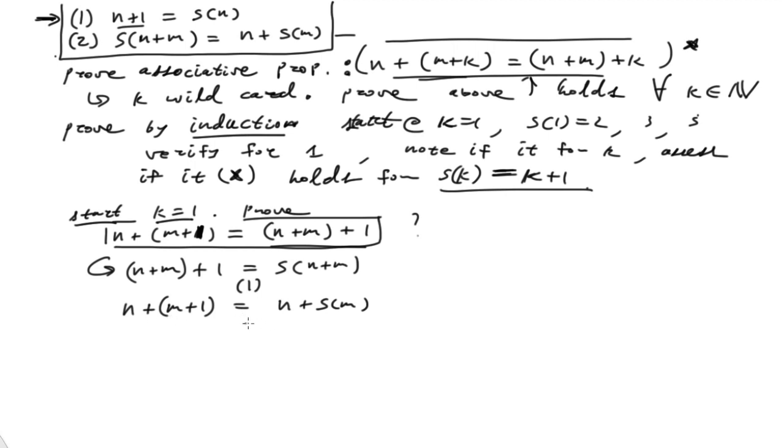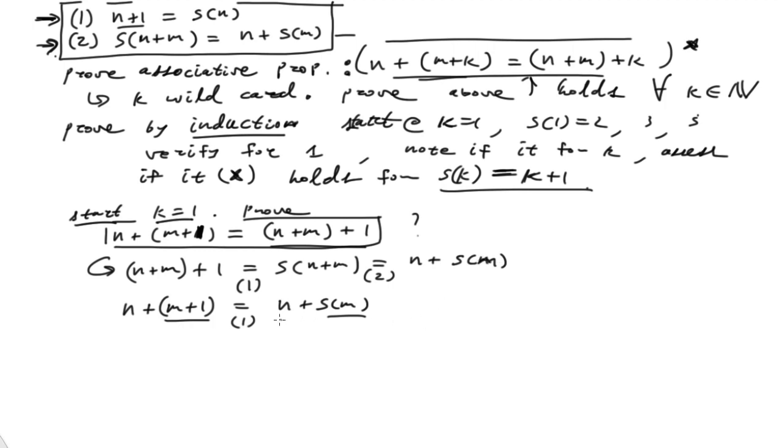This is by definition of 1 as well, because I've replaced this object right here with that there. Now we got to examine this. All right, we already showed that if I have this here, this is by number 2, that's equal to n plus S of m. By definition of number 2 here. Again, these are given to us. We can use these freely without any problem.